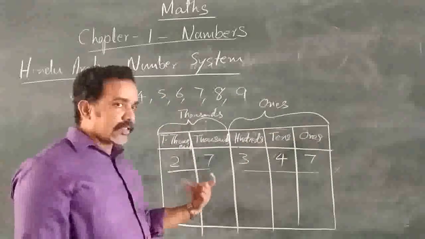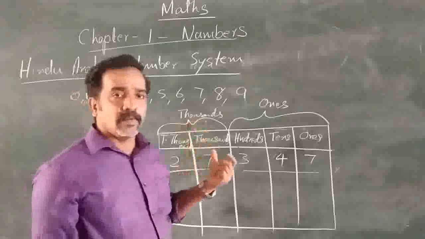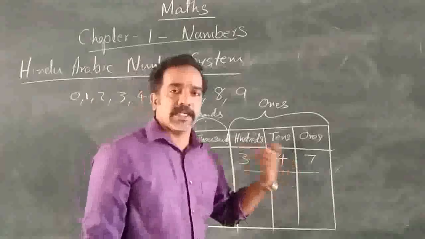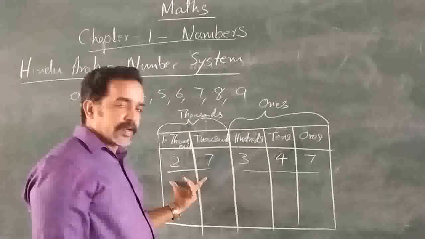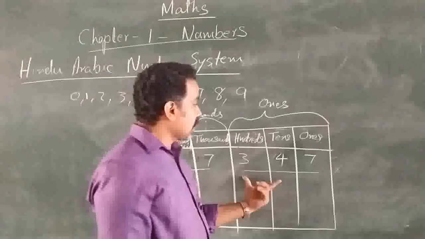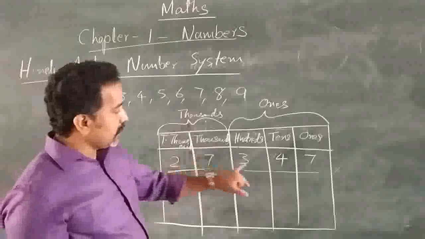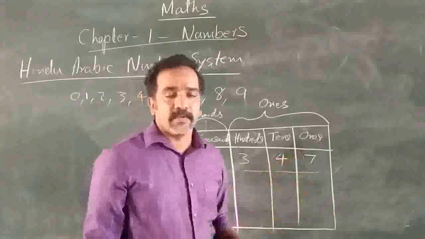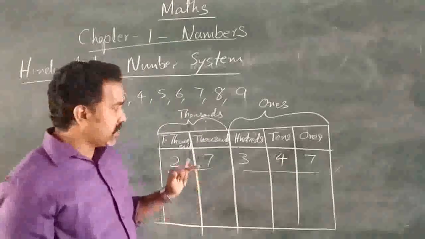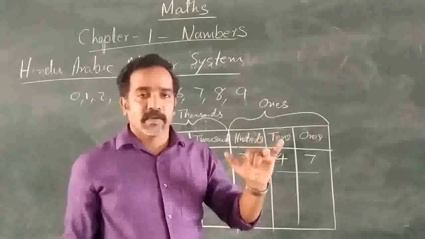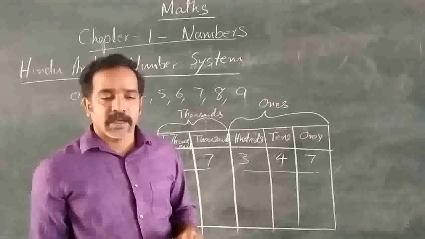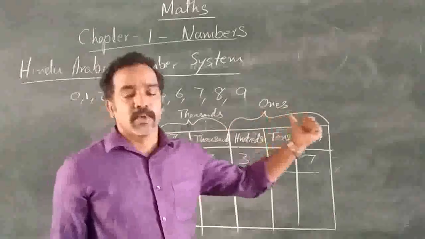For all other groups, you have to add the group name to represent a number. So 27,347. Whenever you are saying the number name, no need to use plurals.